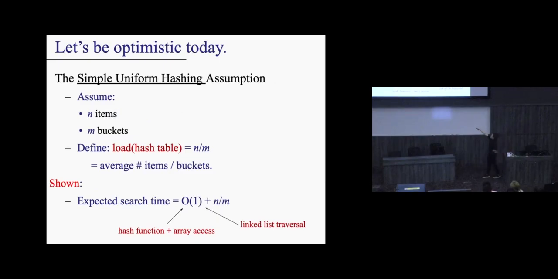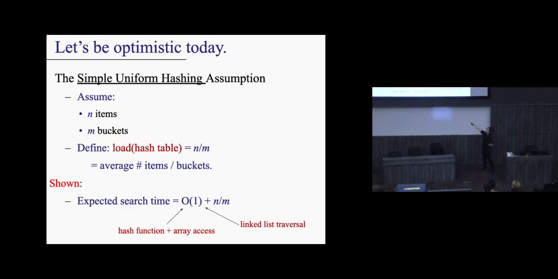That means that my expected search time is going to be O(1) for my hash function, plus the array access into the table, plus n over m. That's the expected size of the list. So, question. Now that we have this, what should I set m to be so that this is O(1)? I know I have n items. What should I set the size of the table to be?